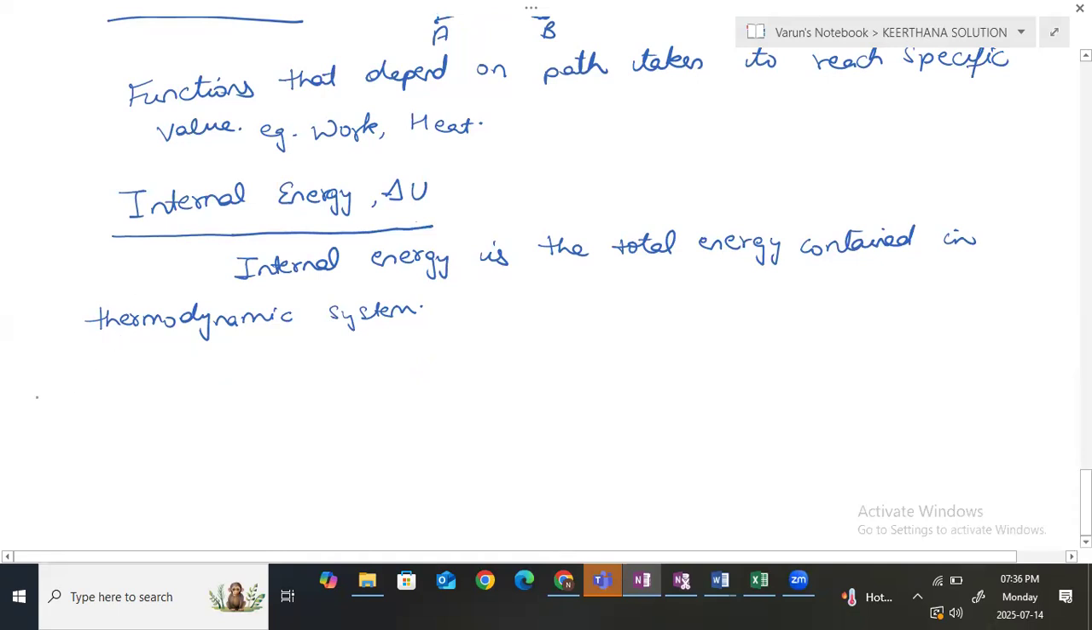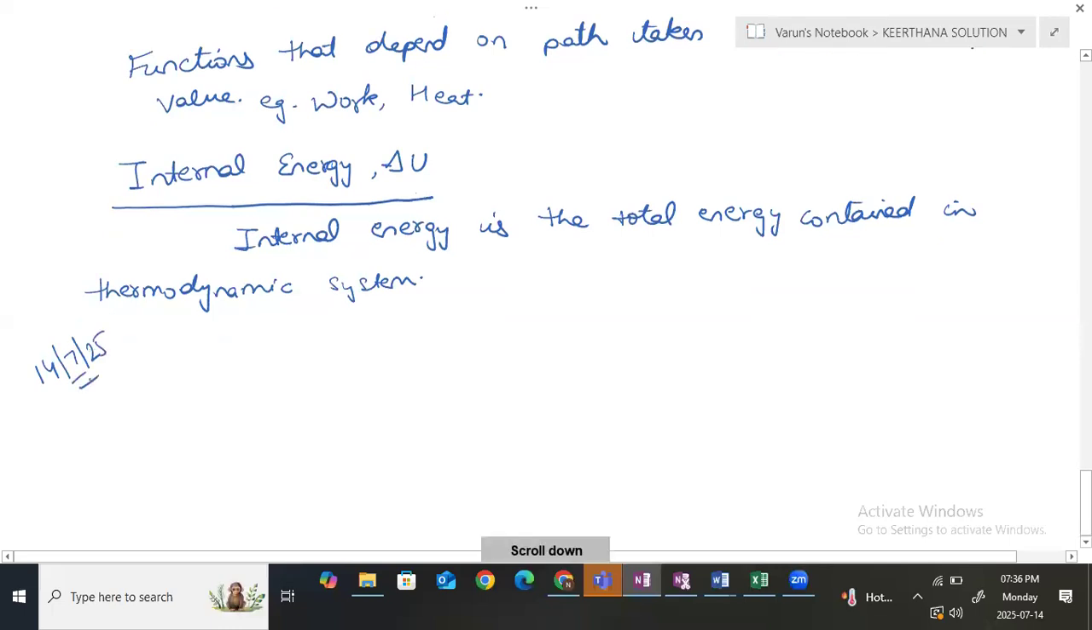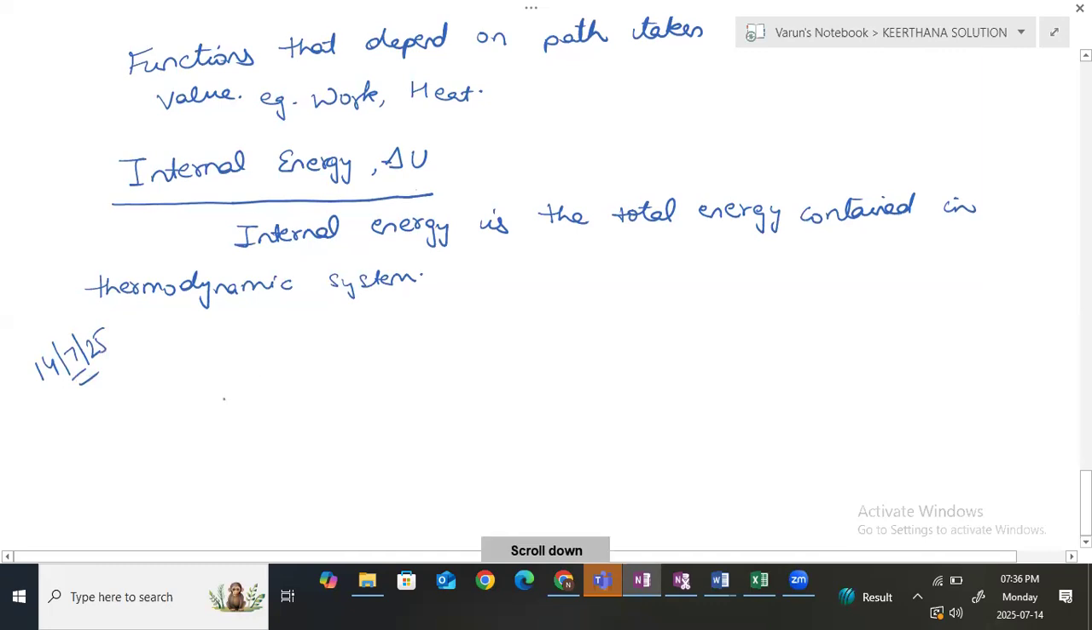All right. So we were doing the topic of internal energy, right? So what is internal energy? Basically, in any system, the total amount of energy in the system is what we call internal energy, right? We represent internal energy by U, and we study the changes in internal energy. So the change in internal energy we represent by delta U. Clear?